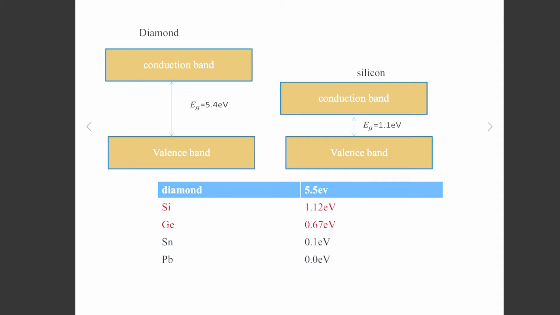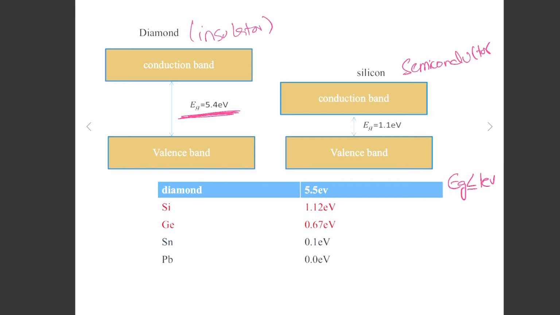But in the case of diamond, which is an insulator, and silicon, which is a semiconductor, it's very different. For the insulator, we see that the band gap is 5.4 electron volts, and for silicon it's 1.1 electron volts. For semiconductors, the typical band gap Eg is less than or equal to 1 electron volt. So this is the case for semiconductors and insulators.